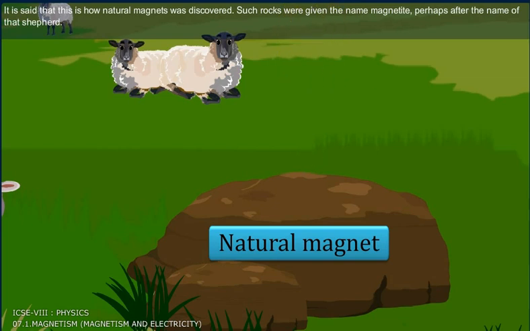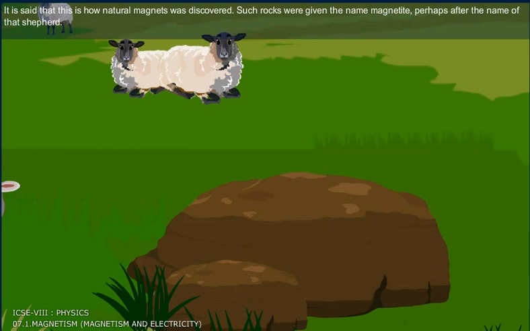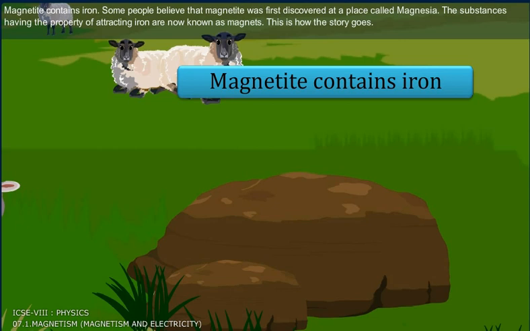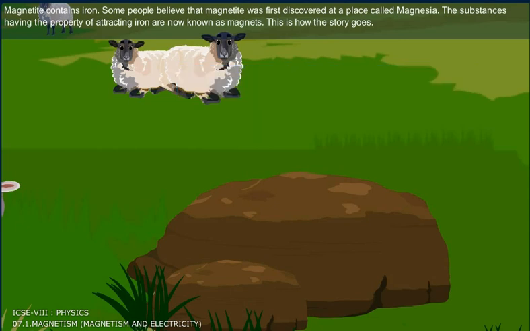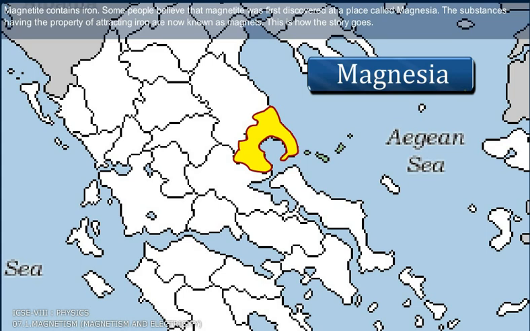Such rocks were given the name magnetite, perhaps after the name of that shepherd. Magnetite contains iron. Some people believe that magnetite was first discovered at a place called Magnesia. The substances having the property of attracting iron are now known as magnets. This is how the story goes.